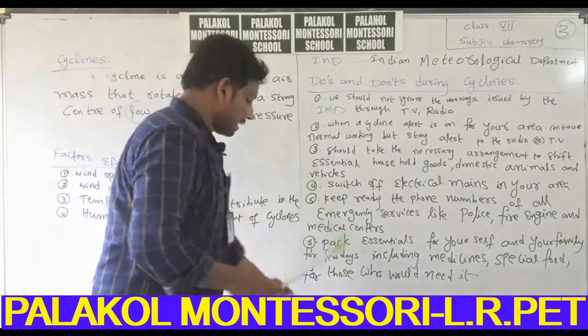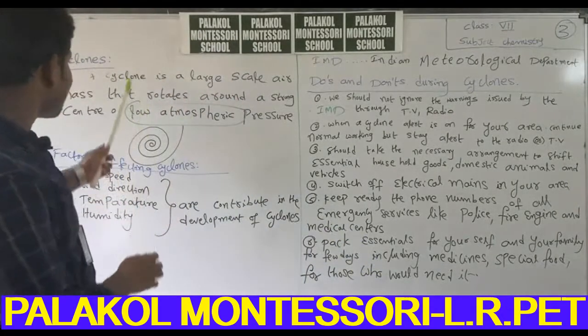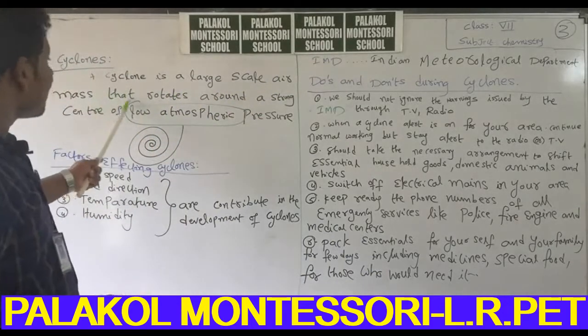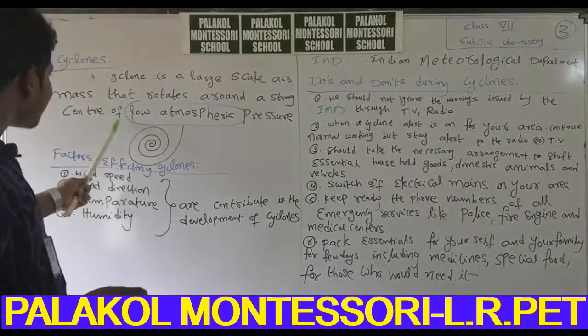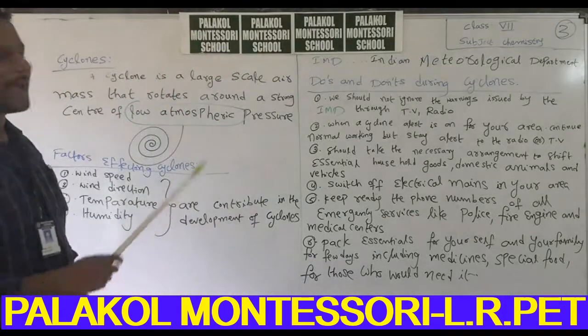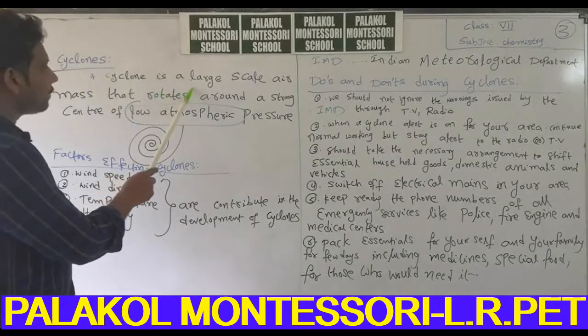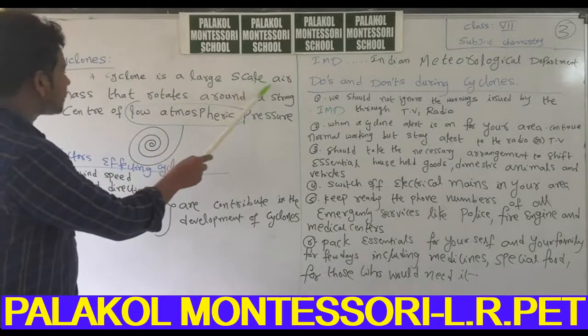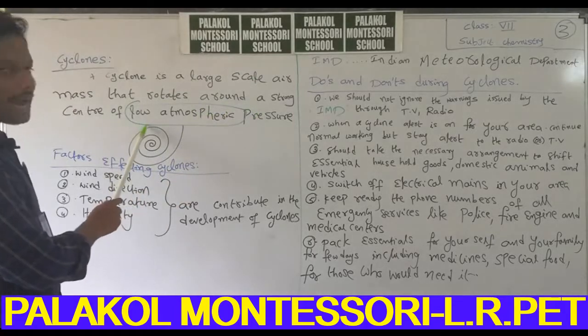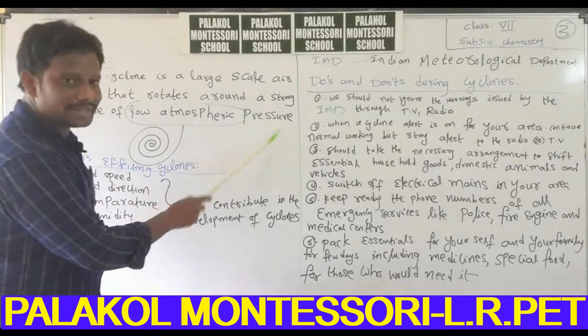I will again explain the definition. A cyclone is a large scale air mass that rotates around a strong center of low atmospheric pressure. Very, very important definition, learn it by heart. A cyclone is a large scale air mass that rotates around a strong center of low atmospheric pressure.